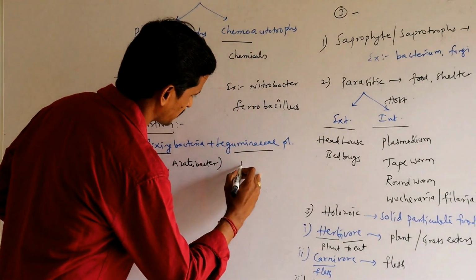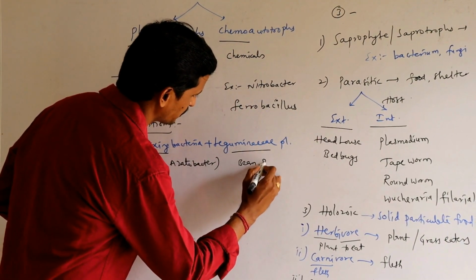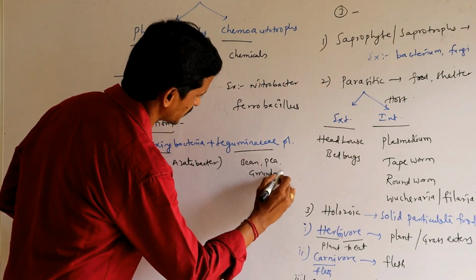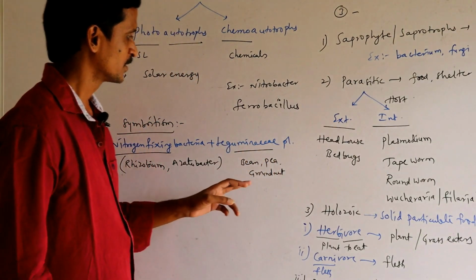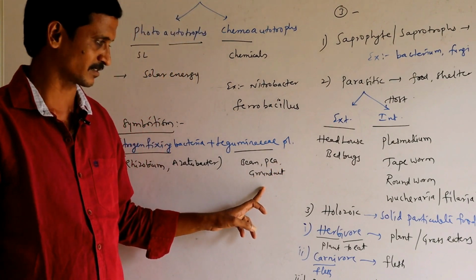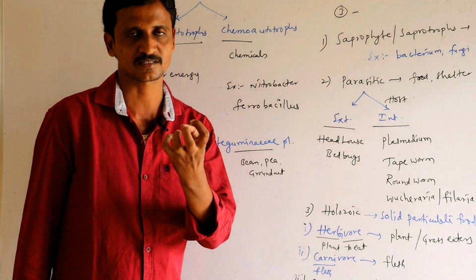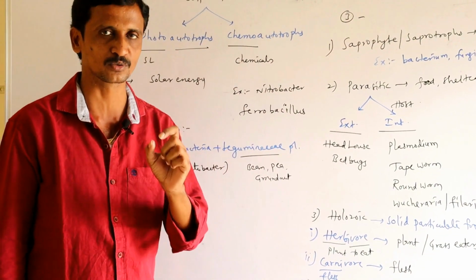Leguminaceae plants: bean plant, pea plant, groundnut. These are examples for leguminaceae plants. In the roots of these plants, they possess swollen structures called root nodules.